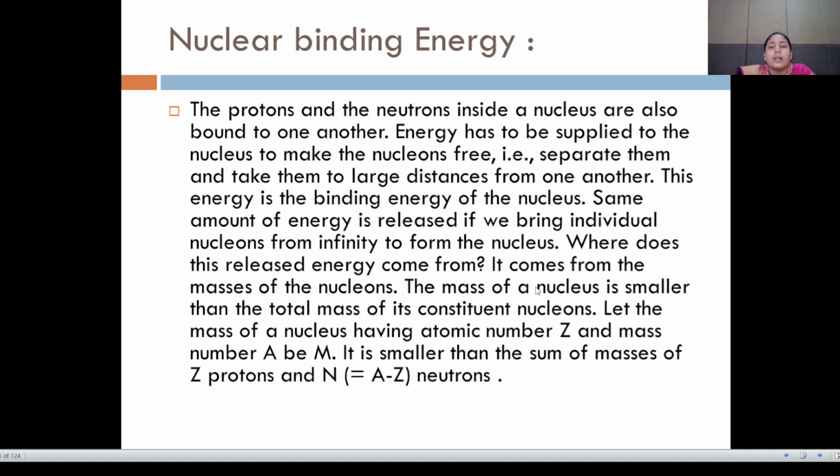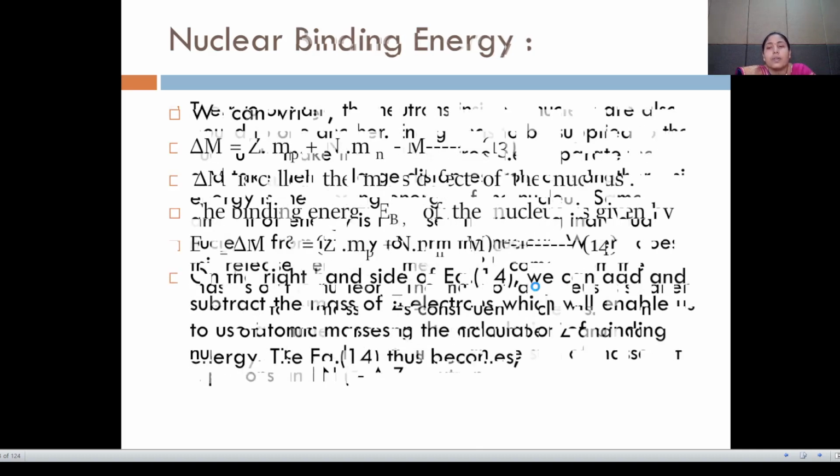Where does the released energy come from? It comes from the masses of the nucleons. The mass of the nucleus is smaller than the total mass of the constituent nucleons. Let the mass of the nucleus having atomic number Z and mass number A be capital M. It is smaller than the sum of the masses of the Z protons and N equal to A minus Z neutrons.